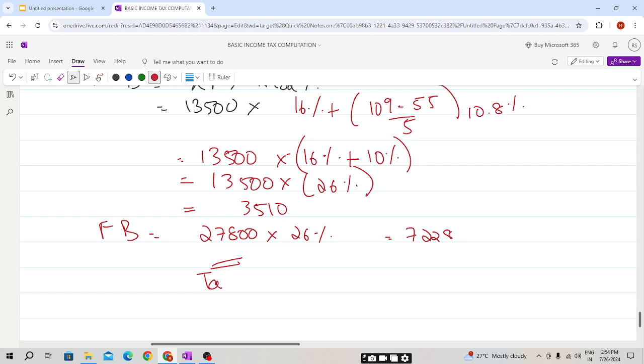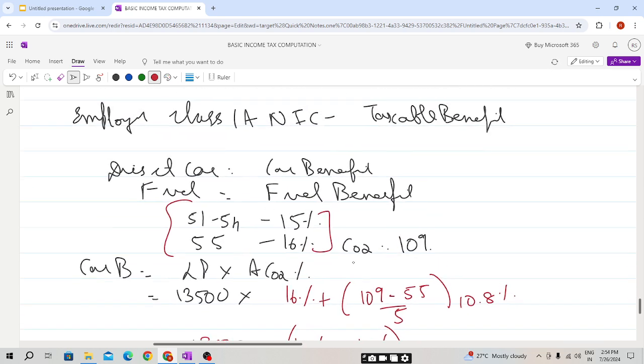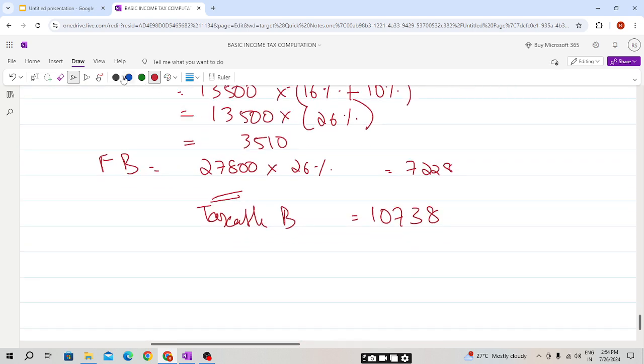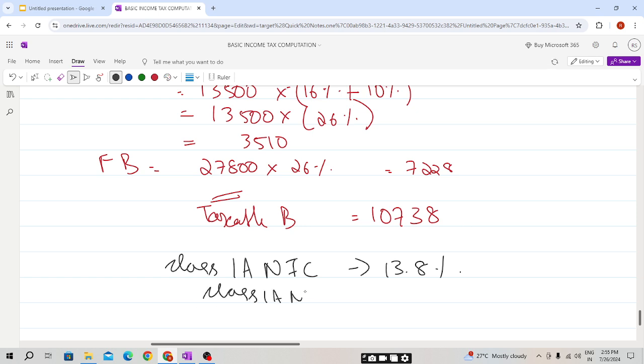So our total taxable benefit will be, students, 3,510 plus 7,228 is 10,738. Now we need to calculate the class 1A NIC, and students, the class 1A NIC will be at a flat rate of 13.8%. So class 1A NIC is 10,738 into 13.8%. So this will be, students, 1,482.